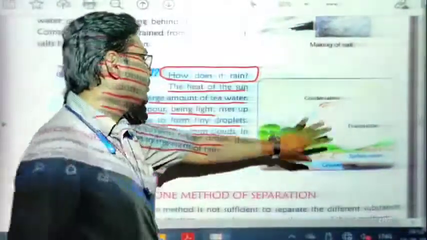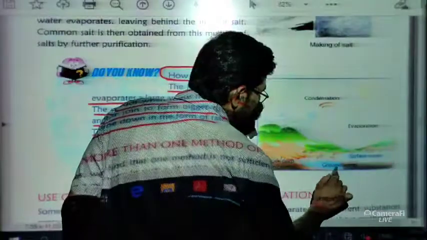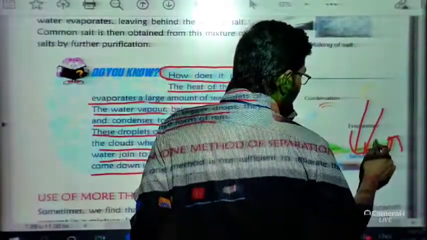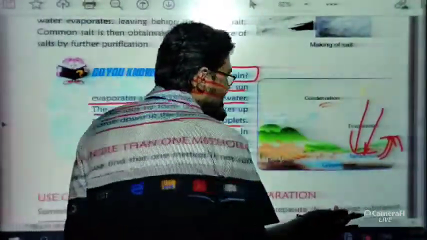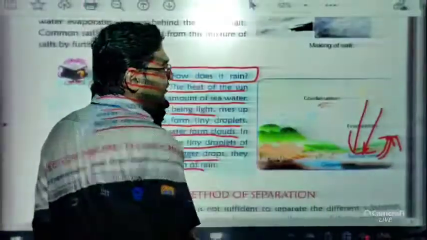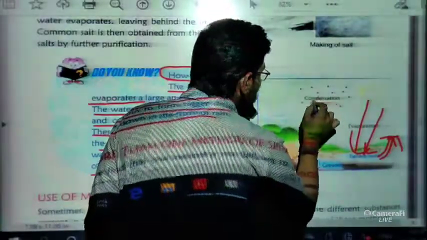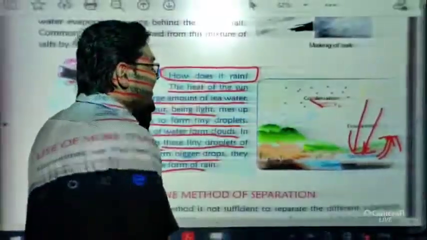You can see the picture here. This is the surface of the water, this is the groundwater, and this is the surface water. When sunlight falls directly on the surface water, it converts into water vapor, and this water vapor goes upward because it is very light. When there are many tiny water vapors, they form tiny water droplets.